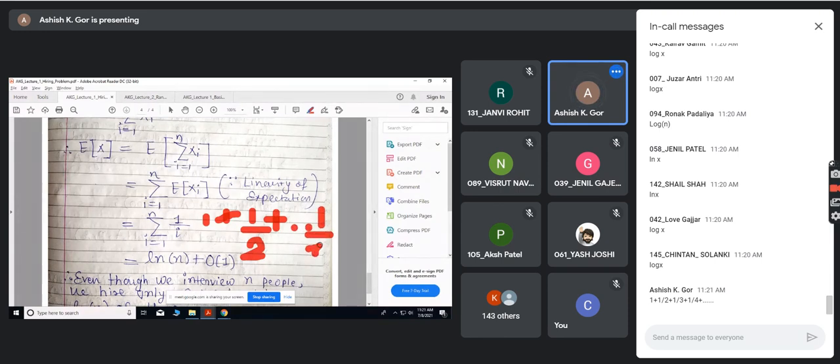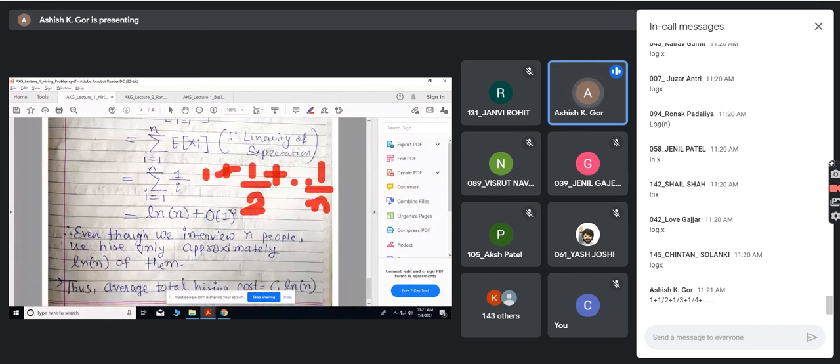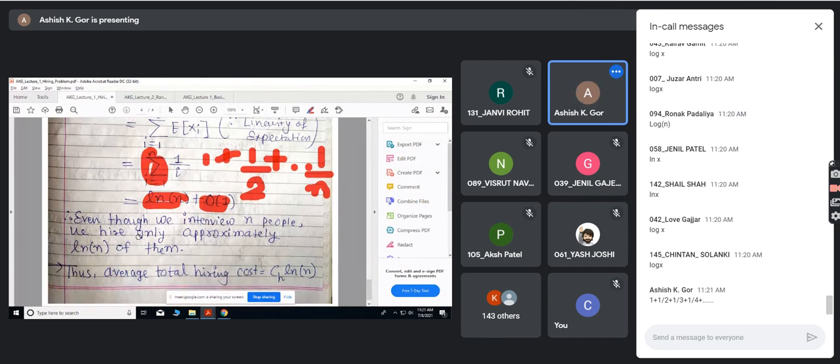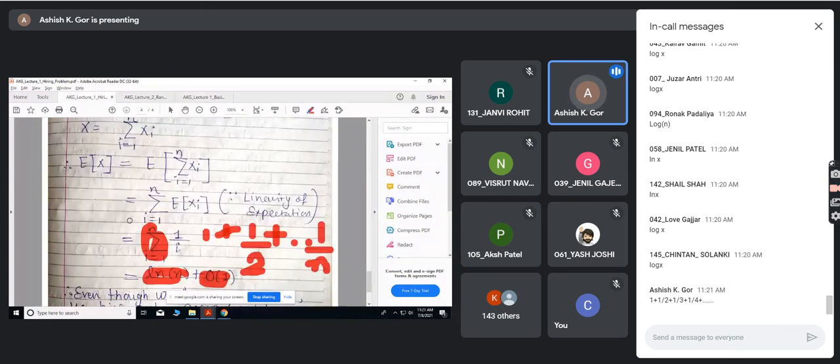Integration in discrete form is sigma. Approximating this, the result is O of log n, because you are doing up to the nth term, it will be ln. So remember what I am getting, this is the expected value of x.